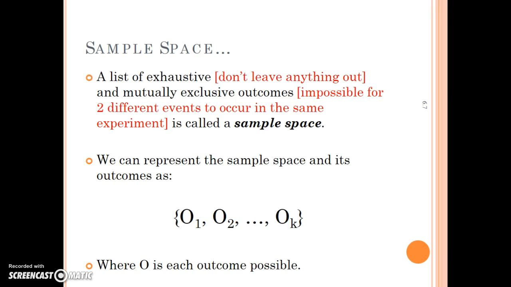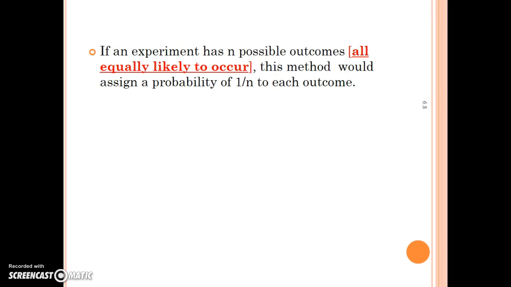So if we're asked to write the sample space or find the sample space, we've got to determine from the setup of the problem all the possible outcomes that could occur in that problem. So if an experiment has n possible outcomes that are all equally likely to occur, then the probability of each individual outcome is 1 over n.